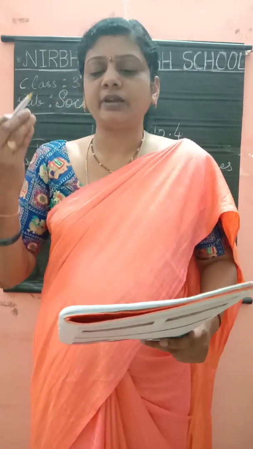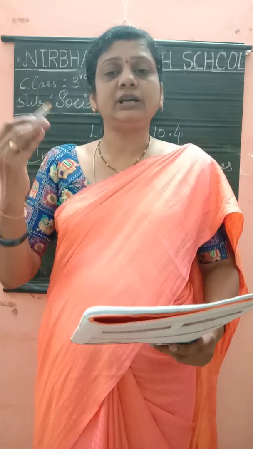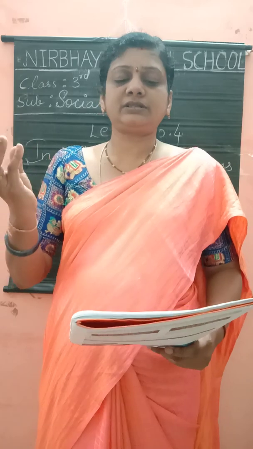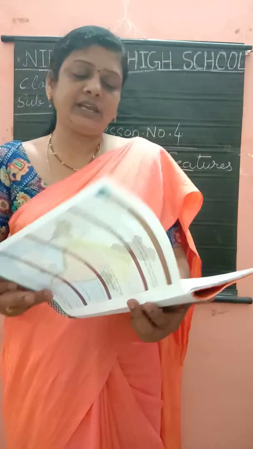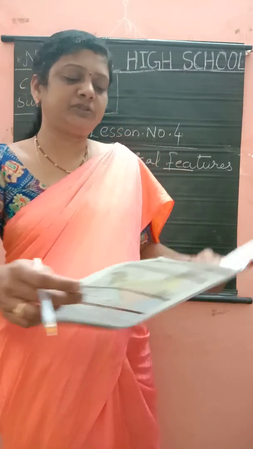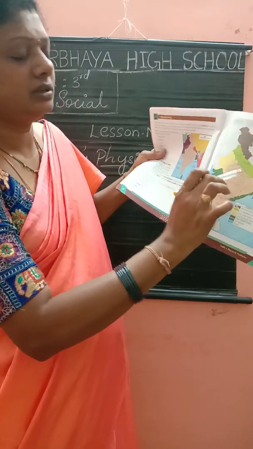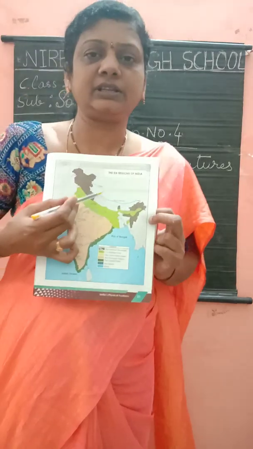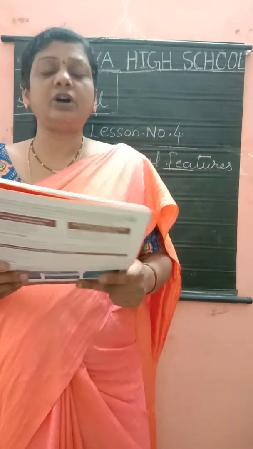Many important rivers such as Ganga, Yamuna and Brahmaputra start from the Himalayas. The most important rivers, what are they? The Ganga, Yamuna and Brahmaputra start from the Himalayas. It is given here children in this page. You can see.